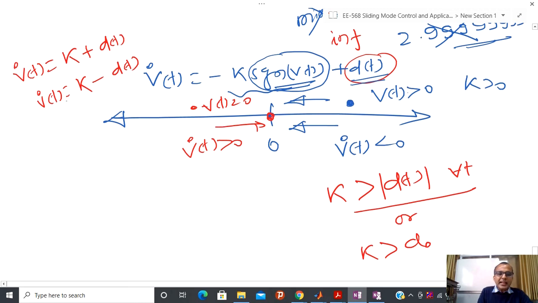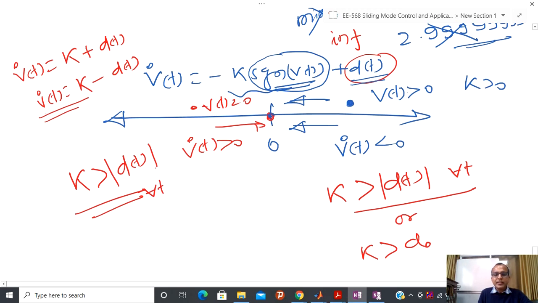Again you can see that in order to maintain vt as positive, the condition remains the same. If I can guarantee that for all t, k is greater than dt, then once vt is less than 0, I can again say that v dot is greater than 0. So have you been able to understand the conclusion or not?